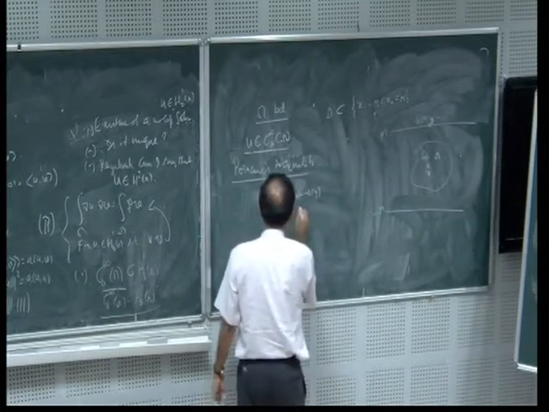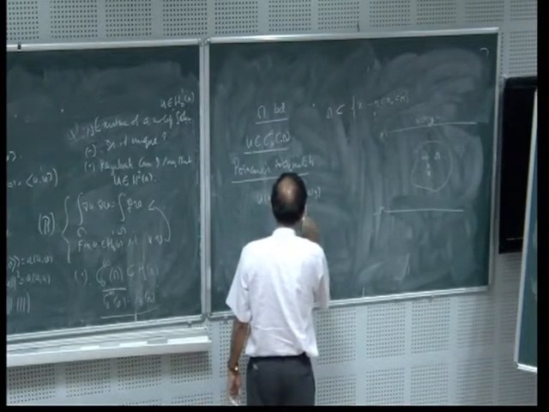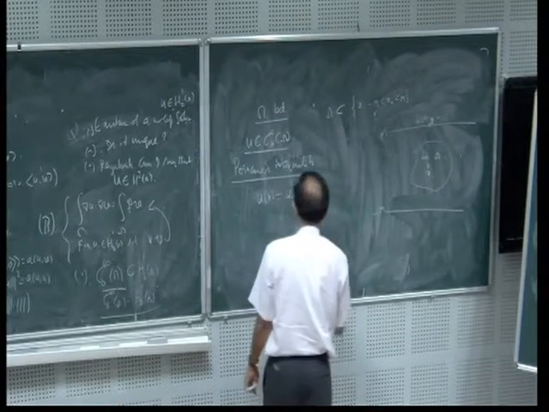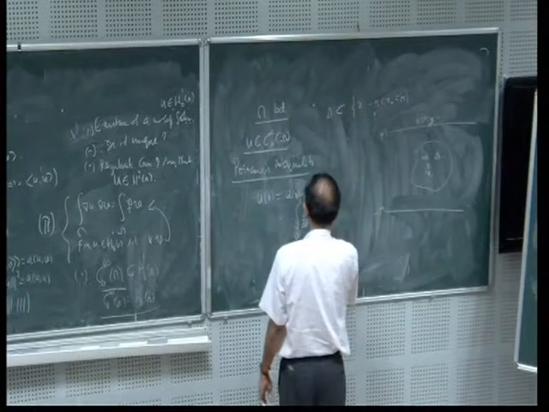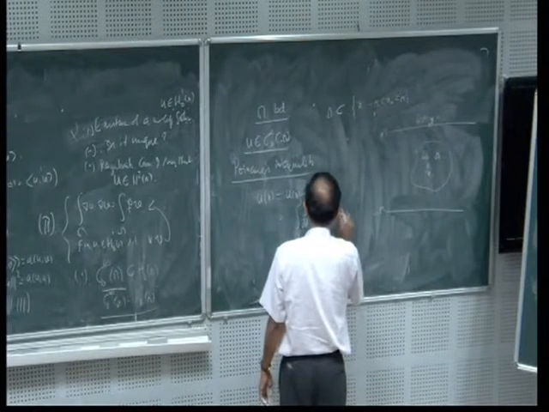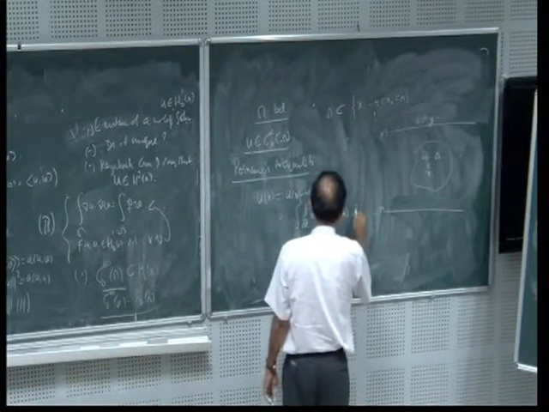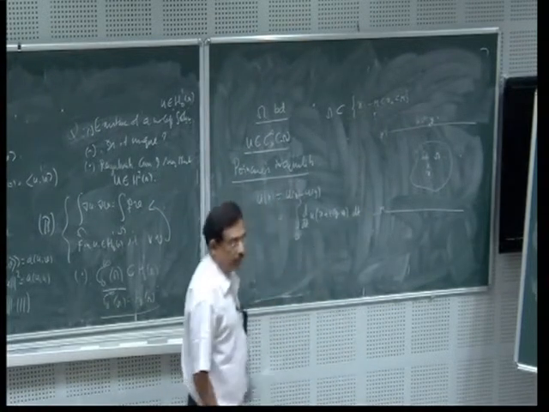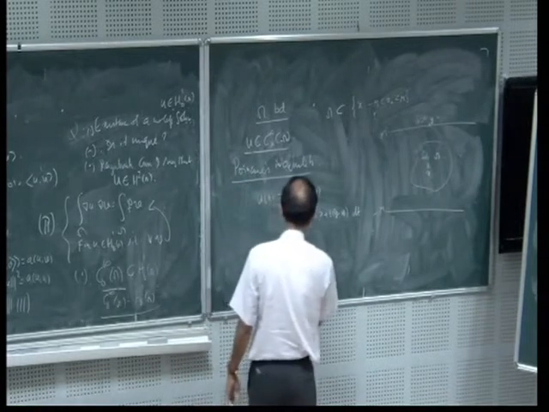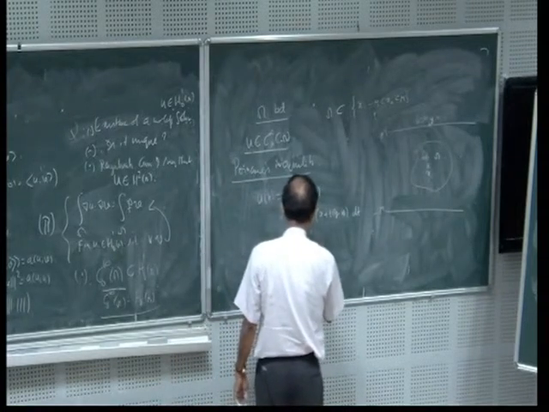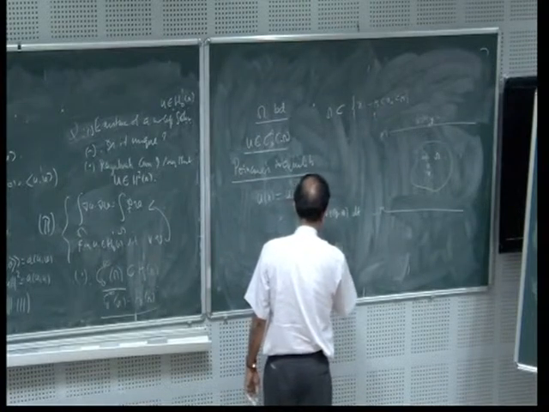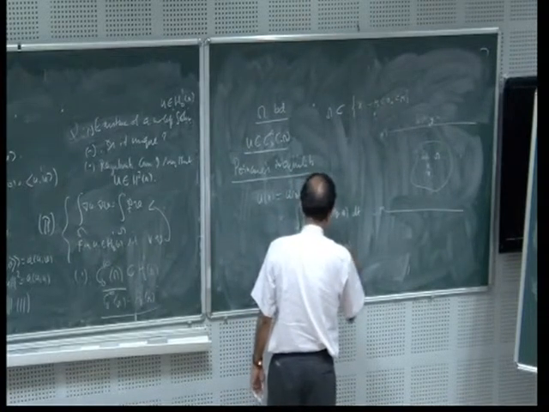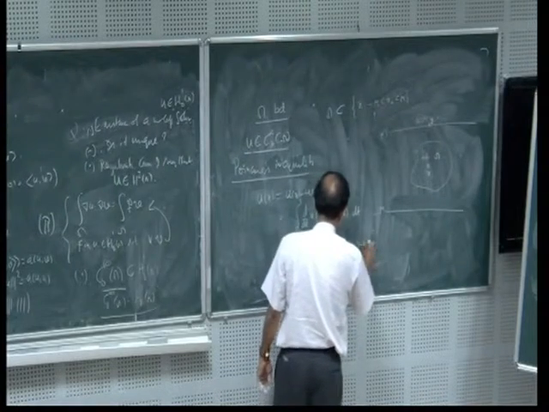So this I write, by the mean value theorem, as the integral from 0 to 1 of d/dt of u(x plus t(y minus x)). Sorry, mean value theorem. This is nothing but the integral from 0 to 1 of grad u of (x plus t(y minus x)) dot (y minus x) dt.